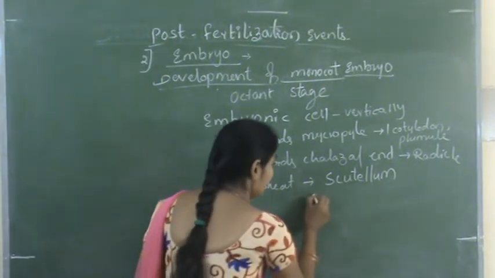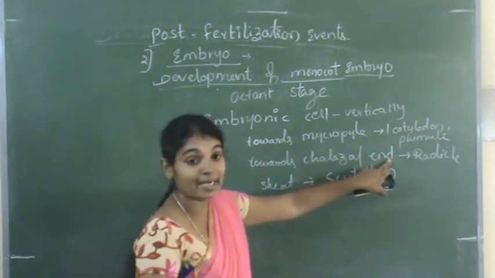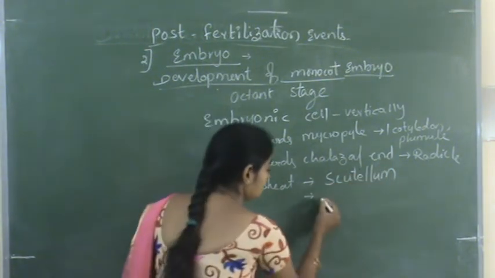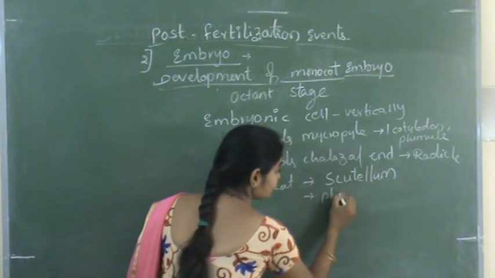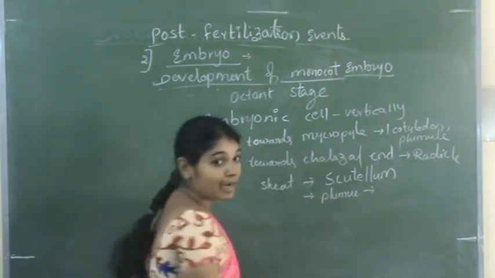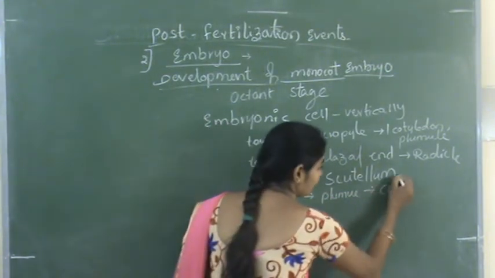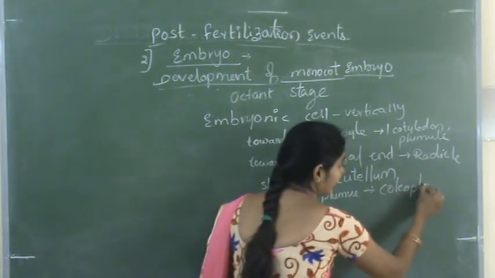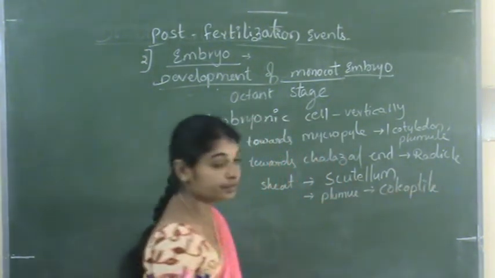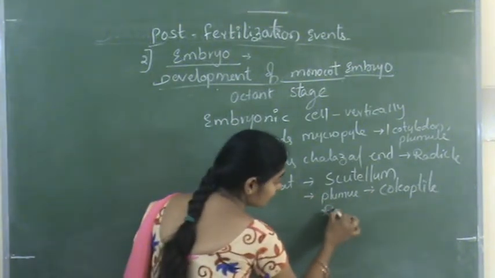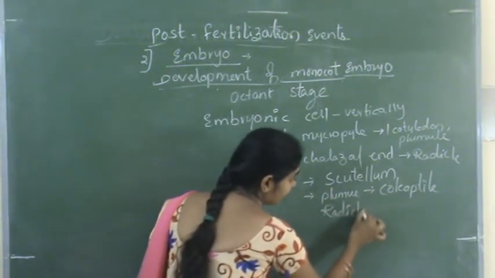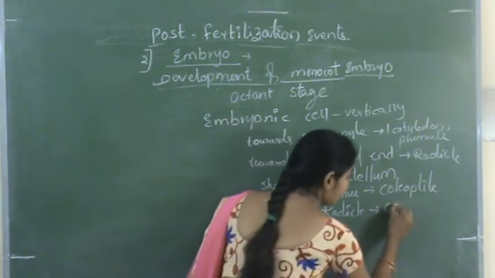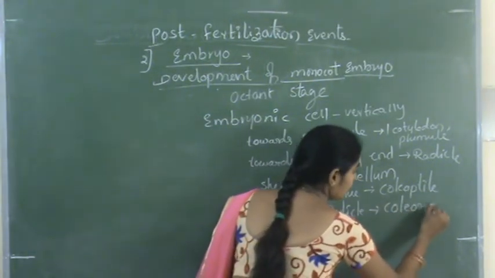Again, the plumule and radicle are also covered by sheet-like structures. The plumule is covered by the coleoptile, and the radicle is covered by a sheet-like structure called the coleorhiza.